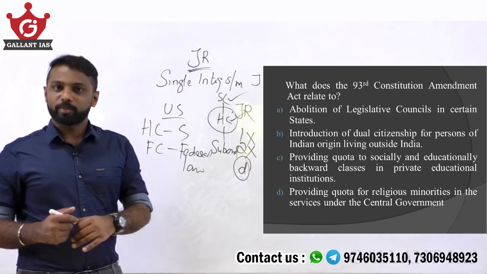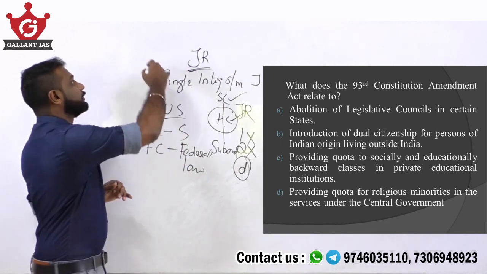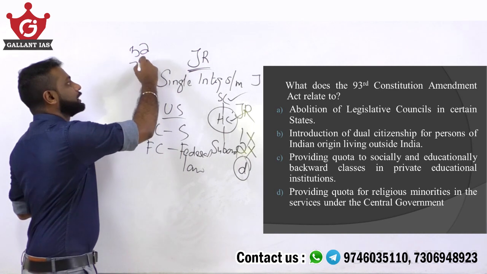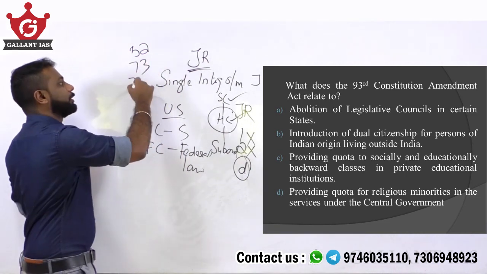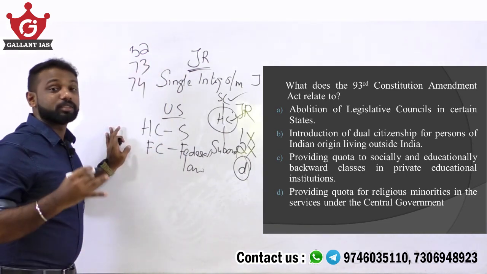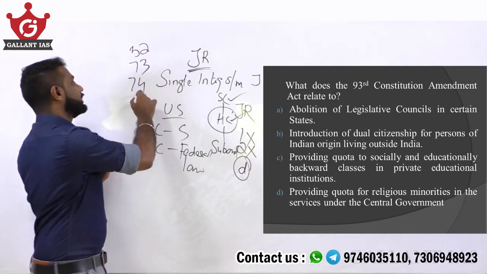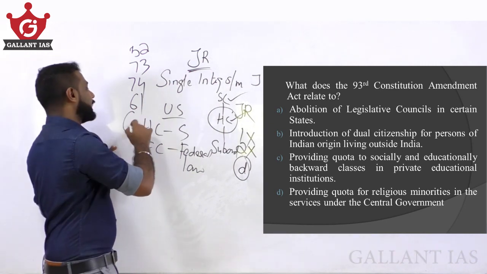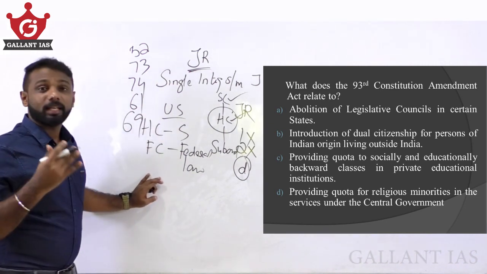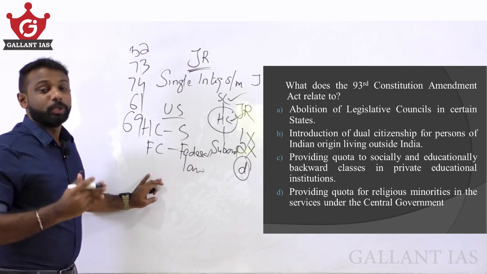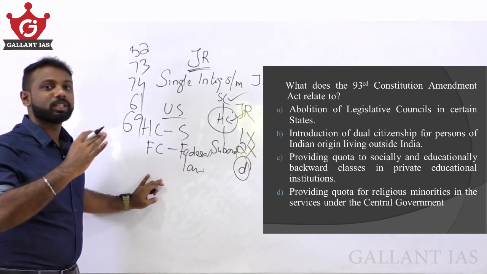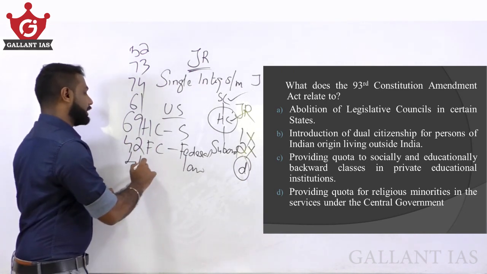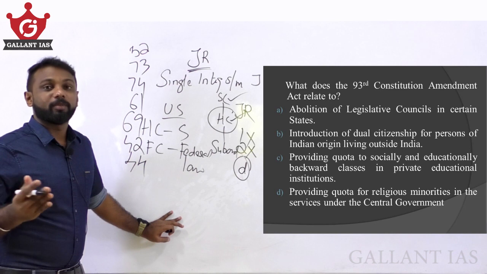Okay, see, when you prepare polity, there are many important amendments like 52nd Amendment Act, which introduced anti-defection law. 73rd Amendment Act related to Panchayat, 74th Amendment Act related to municipalities. I guess many such amendments are there. 61st Amendment Act, which reduced the voting age from 21 to 18. And 69th Amendment Act, which granted National Capital Territory status to the Union Territory of Delhi. Likewise, the 42nd Amendment Act, which introduced many changes, and the 44th Amendment Act, which removed right to property from the list of fundamental rights.